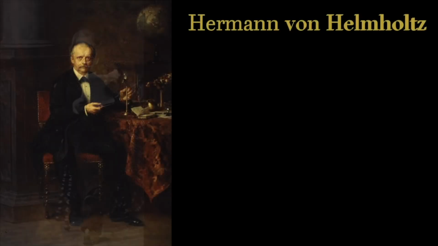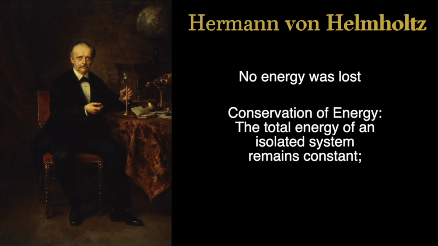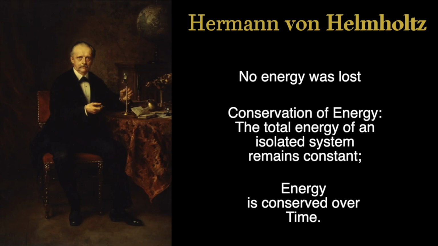In 1847, Hermann von Helmholtz, who had been studying neurology, discovered that no energy was lost in the muscle movements, and formulated a treatise on the conservation of energy, which states that the total energy of an isolated system remains constant. Energy is conserved over time.